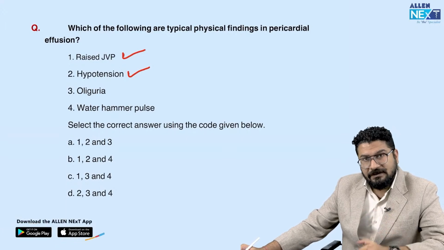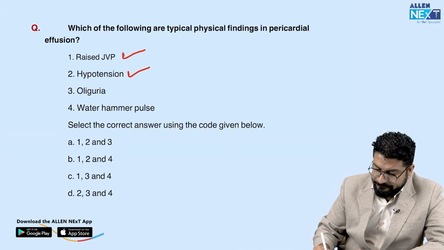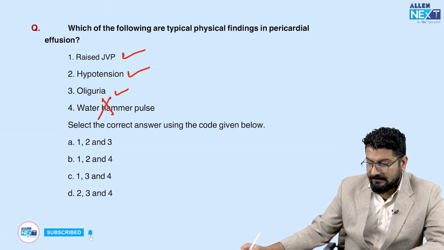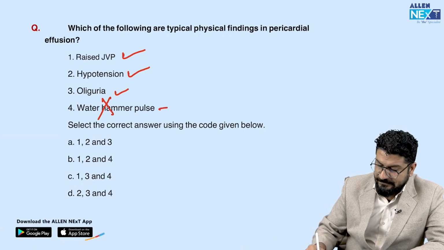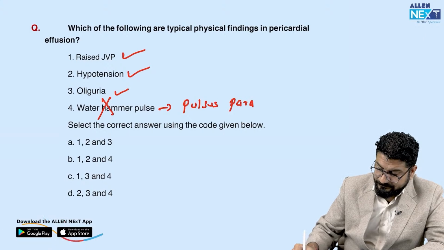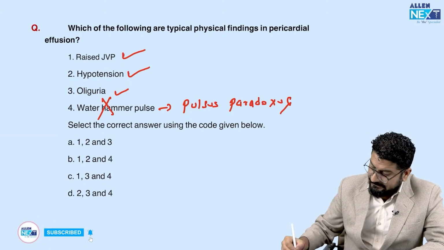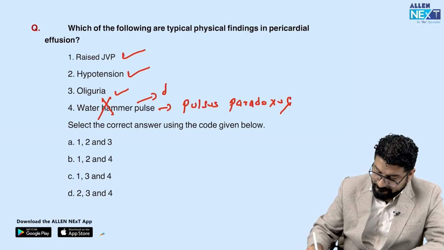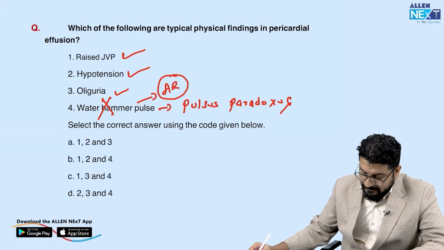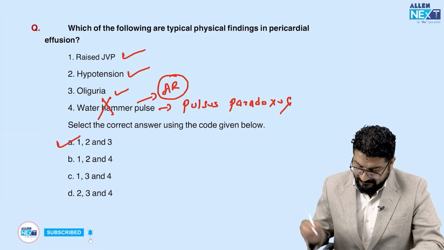And whenever there is effusion, that can lead to compromise in the kidney. The patient can develop oliguria also. Water hammer pulse is not seen in massive pericardial effusion. Instead, we get pulsus paradoxus. That's very, very important. Water hammer pulse is seen in AR. We also call this water hammer or Corrigan pulse. So the correct answer for this question will be 1, 2 and 3.